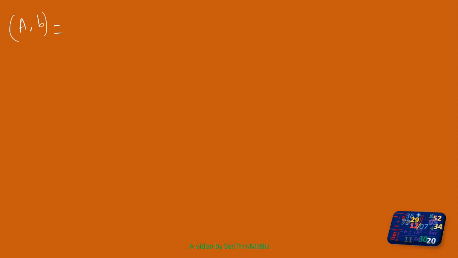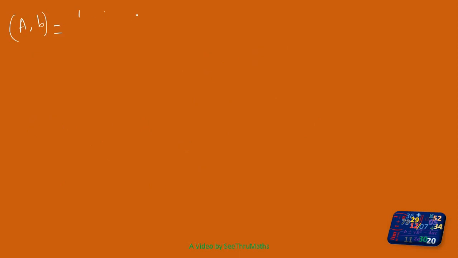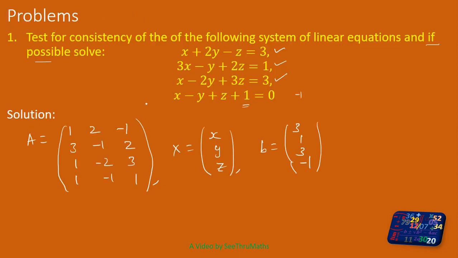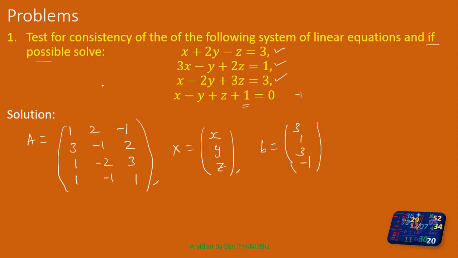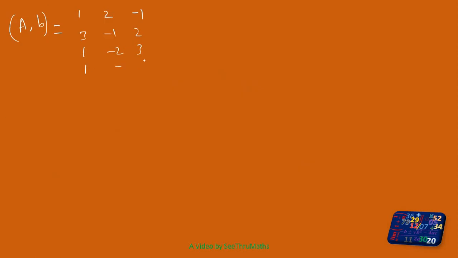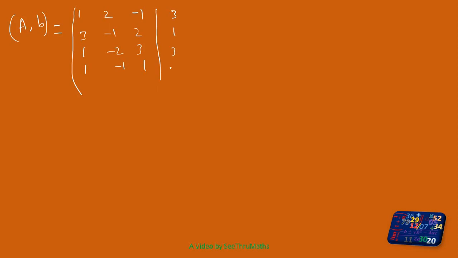So the same matrix I want to write again. 1, 2, minus 1. 3, minus 1, 2. 1, minus 2, 3. 1, minus 1, 1. And put one line just to tell that this is the coefficient matrix and this is the vector B. So 3, 1, 3, minus 1.